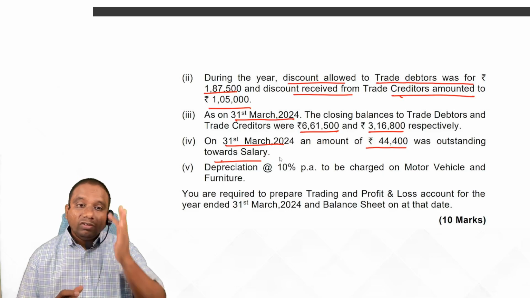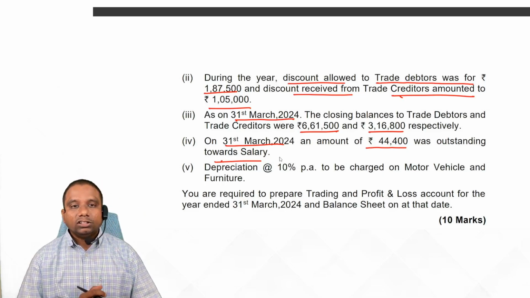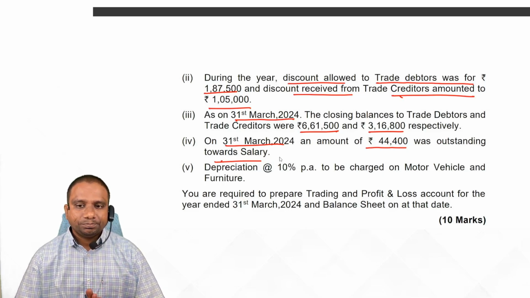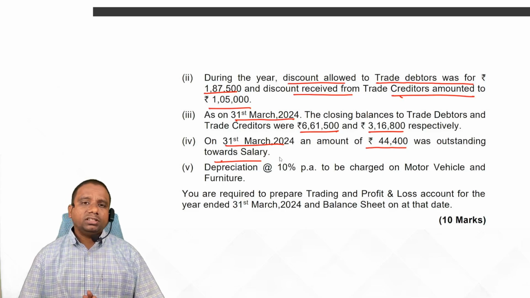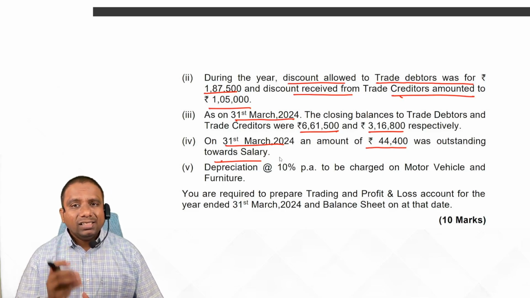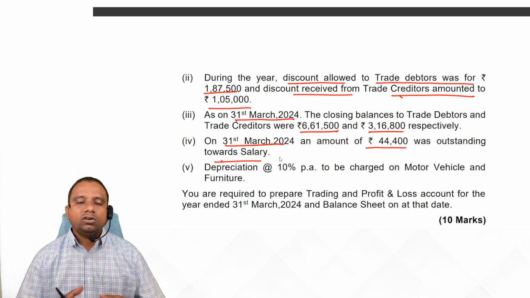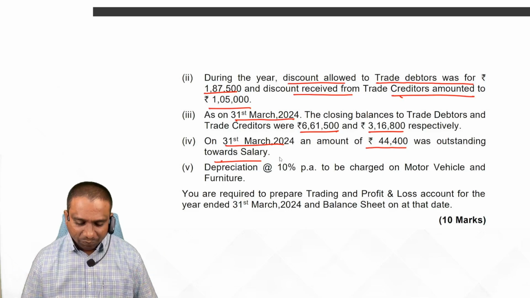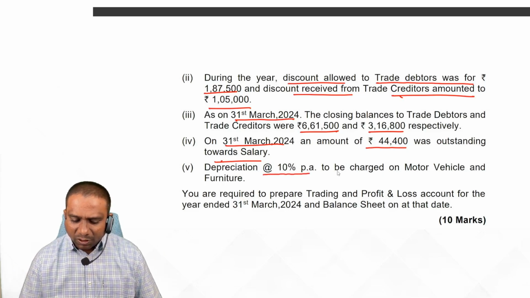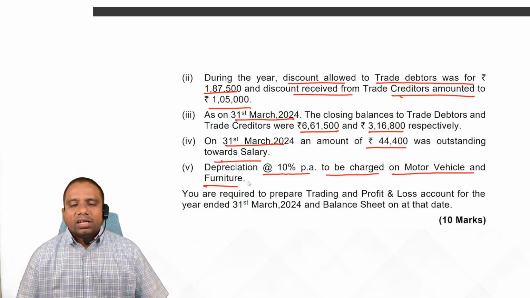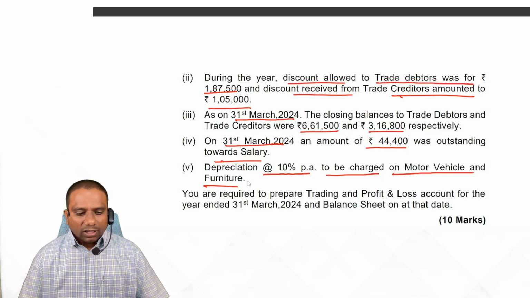Here, if you observe, when you are solving incomplete records problems, every information is useful for us. Each information is useful for us, and most of the information is recorded in two places, students, to remember. Depreciation at 10% per annum to be charged on motor vehicle and furniture.